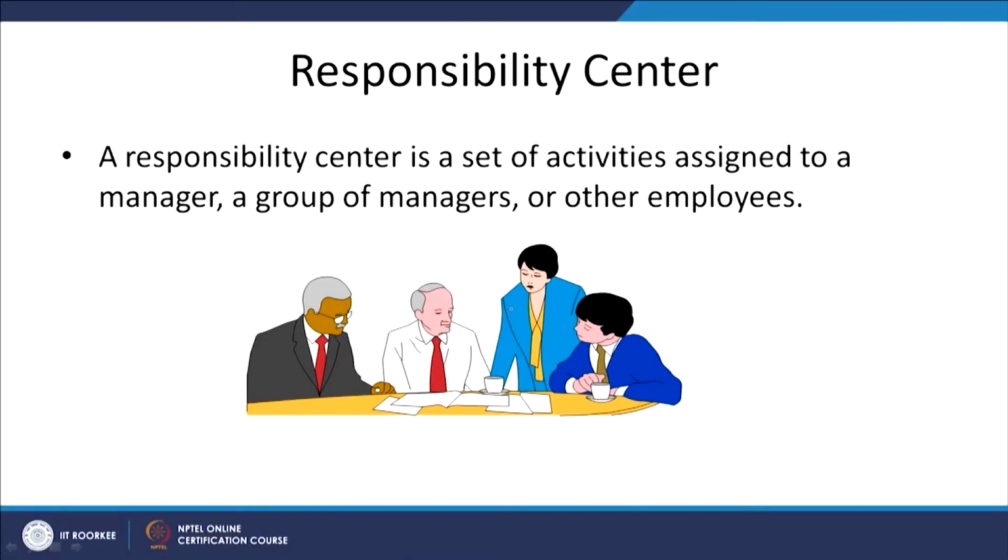Now, we come to the very important and interesting concept of responsibility accounting. Responsibility accounting is a new, latest technique which has been identified to implement and ensure an effective MCS, management control system. There are different techniques. I will be talking about them now in the next few slides, the different techniques of the management control system.